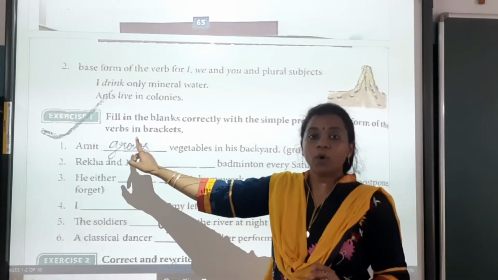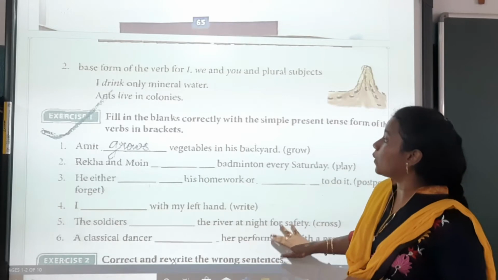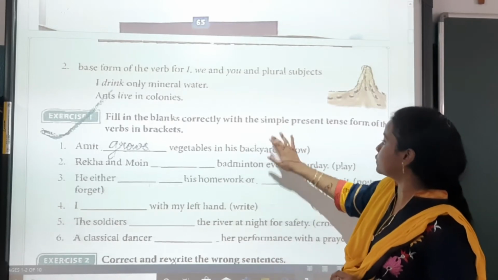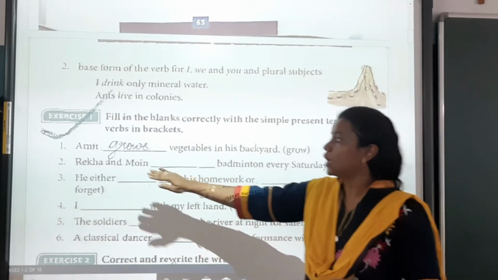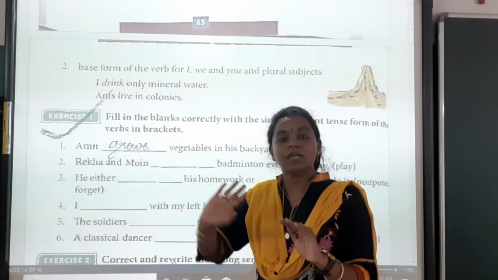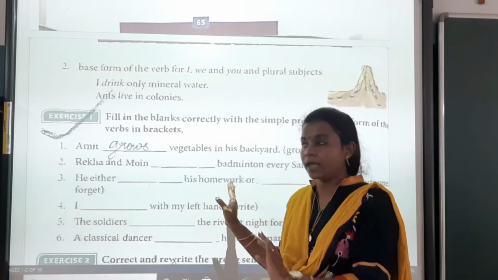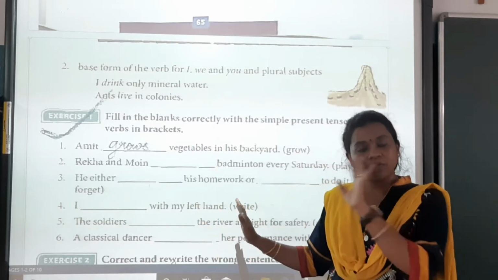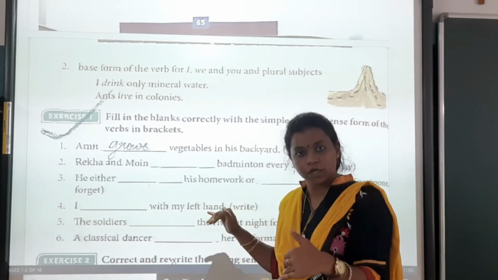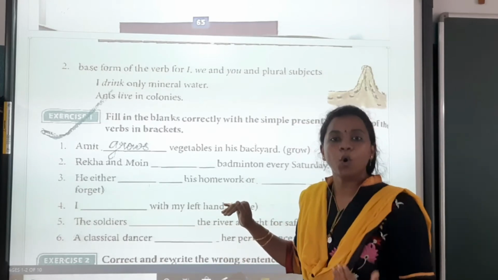Now our first exercise is to fill in the blanks correctly with the simple present tense form of the following verbs in the bracket. Now इधर हमारा simple present tense form already दिया हुआ है, ठीक है? यहाँ पे मैंने आपको एक ही दिया ताकि मैं आपको समझा सकूं कि इस एक्सरसाइज में हमें क्या करना है. Rest of this PDF and the whole explanation of the exercise I will continue after I complete this whole topic.